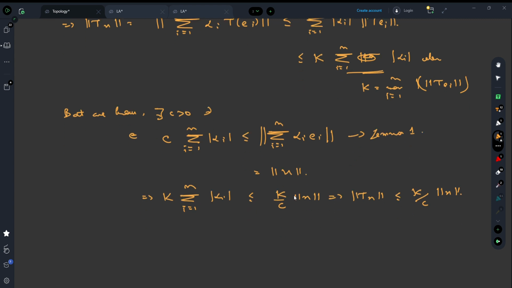This abides by the definition of a bounded linear operator, so T is a bounded linear operator, hence also a continuous linear operator. So every linear operator defined between finite dimensional normed linear spaces is bounded, hence continuous. I guess it's clear.